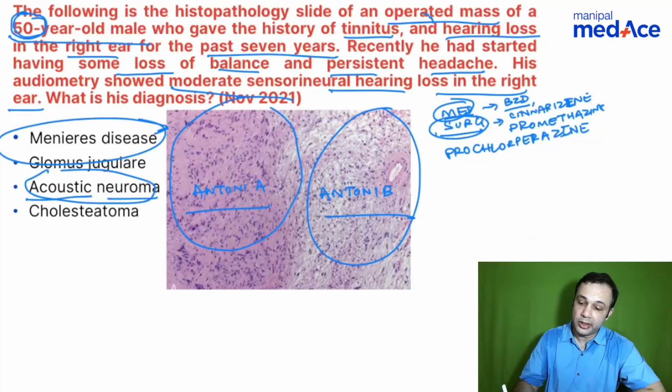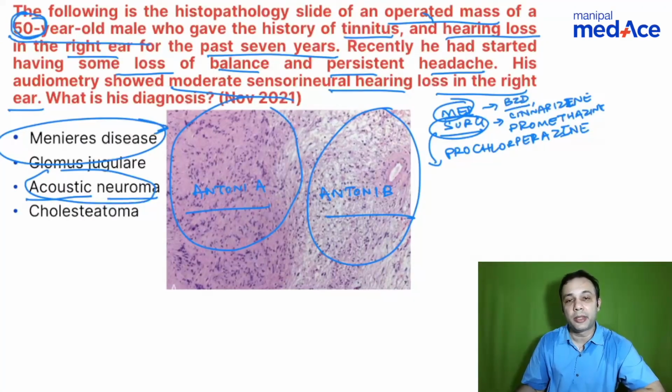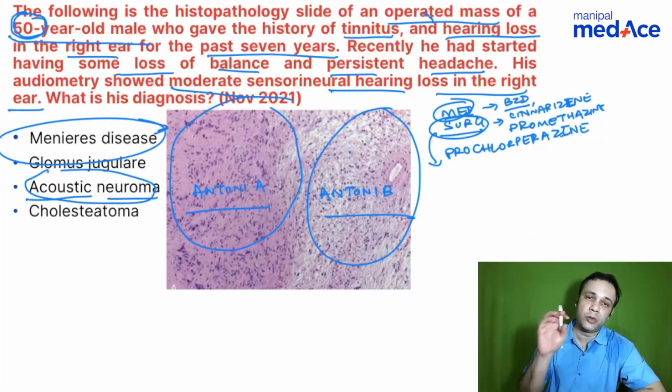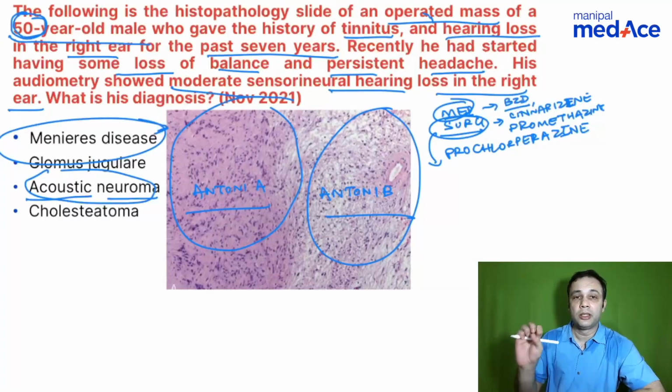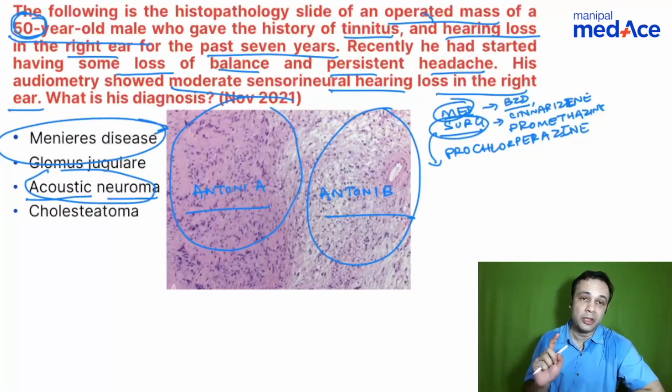When you talk about surgical treatment of Meniere's disease, you have chemical labyrinthectomy. It is actually not a surgical treatment, it is more a medical treatment. You give intratympanic gentamicin. Remember, these patients already have sensory neural hearing loss in Meniere's disease, and in those cases you can give intratympanic gentamicin and destroy whatever vestibular epithelium is left, so that the patient is relieved of the vertigo. Intratympanic steroids can be given in acute phases of Meniere's disease as well.